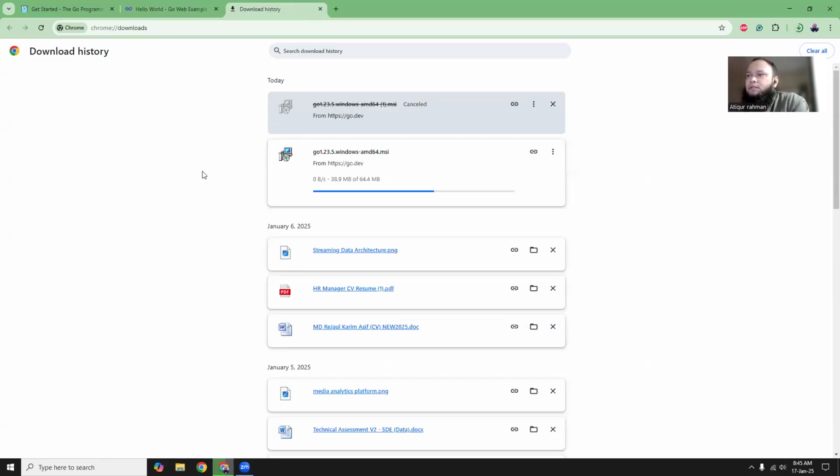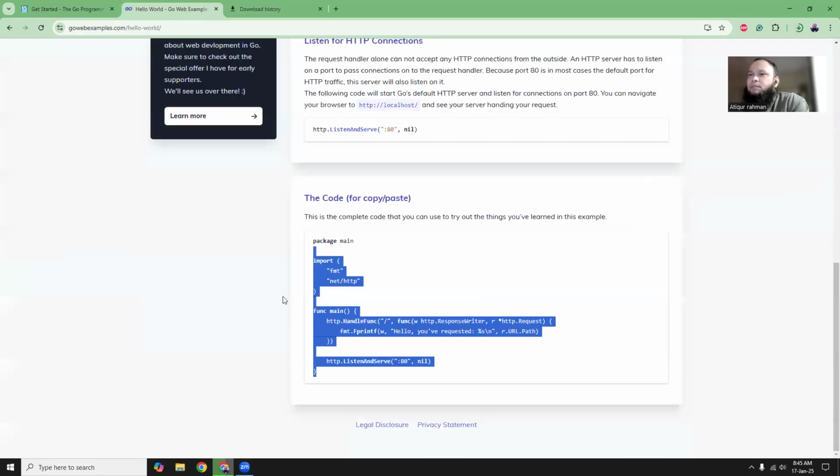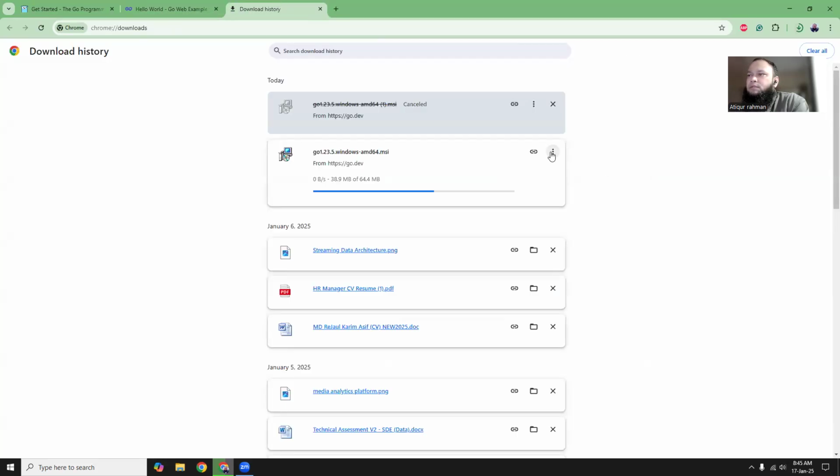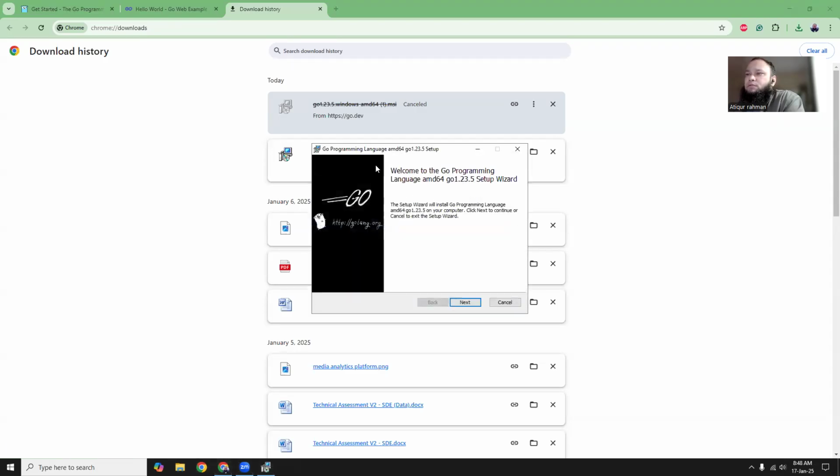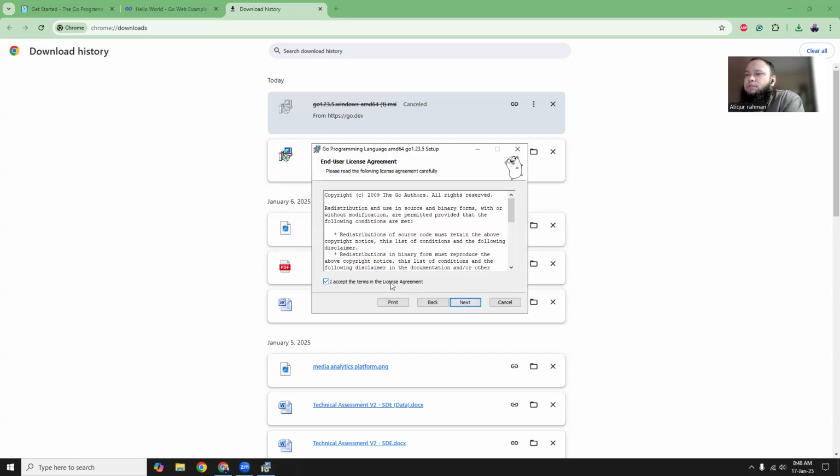Okay, it is stuck. Why is it stuck? Maybe I'll pause and then try again. Resume. Okay, so the download is done. Let's click on the MSI file, and it should start the installation process.